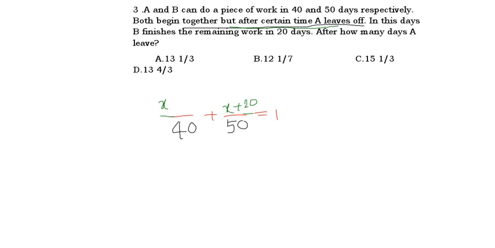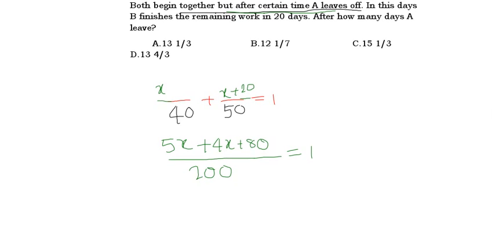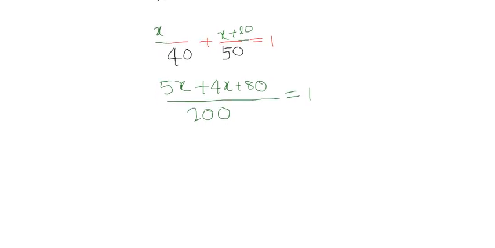Now simplify it. LCM of 40 and 50 is what, friends? 200. Okay, with 40 which number will 200 be multiplied? 5. So 5 into x is 5x, plus with 50 which number will 200 be obtained? 4. 4 times 50 is 200, right? So 4 into x is 4x, plus 4 times 20 is 80. That is equal to 1. Next step. 5x plus 4x is what, friends? 9x. 9x plus 80 equal to 200 into 1 is what? 200. 9x plus 80 equal to 200.